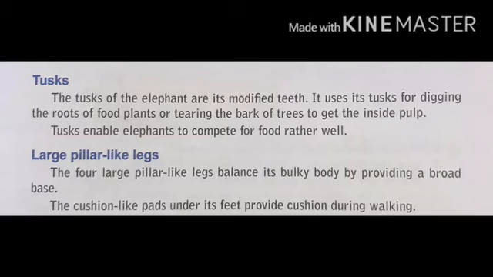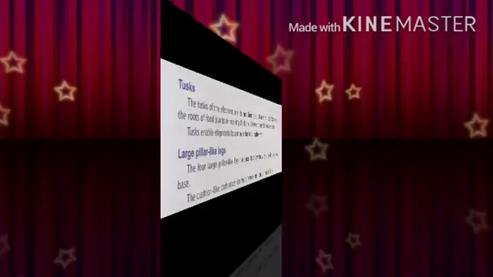It uses its tongue for digging the roots of food plants or tearing the bark of the tree to get the inside pulp. Pulp enables elephants to compete for food rather well. And the last adaptation of the elephant is large pillar-like legs. The four large pillar-like legs balance its bulky body by providing a broad base. The cushion-like pads under its feet provide cushioning during walking.